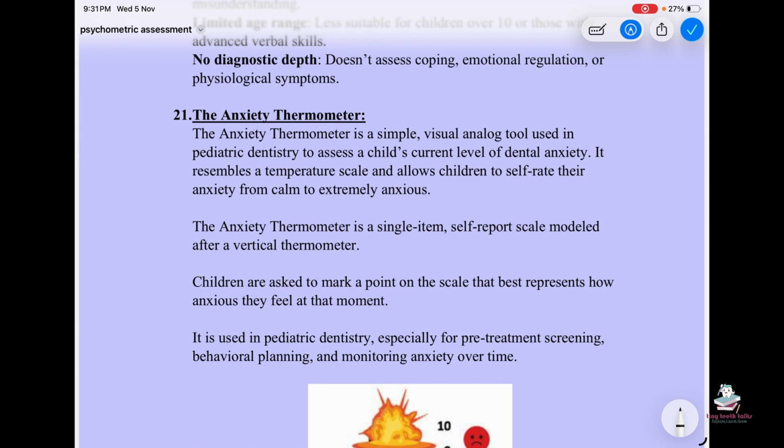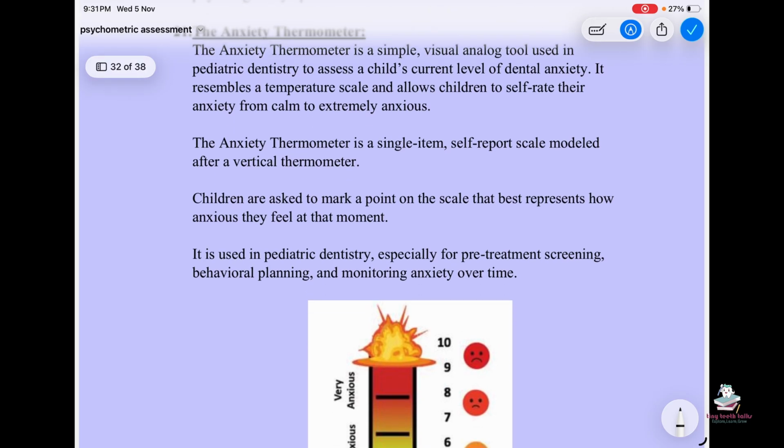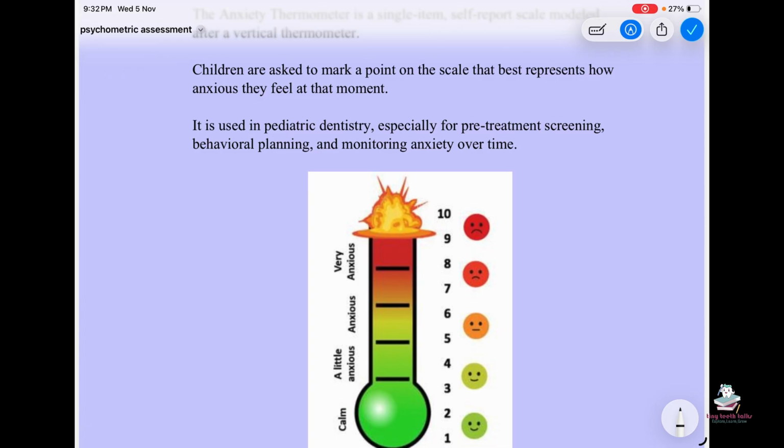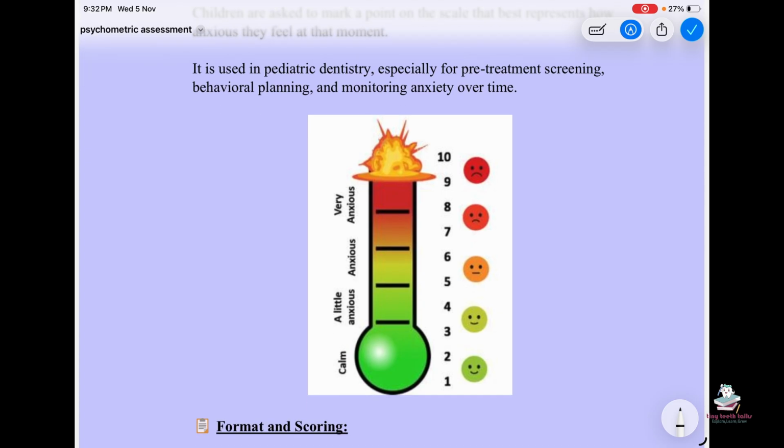Then the anxiety thermometer. The anxiety thermometer is a simple visual analog tool used in pediatric dentistry to assess a child's current level of dental anxiety. It resembles a temperature scale and allows children to self-rate their anxiety from calm to extremely anxious. The anxiety thermometer is a single-item self-reported scale modeled after a vertical thermometer. Children are asked to mark a point on the scale that best represents how anxious they feel at that moment. It is used in pediatric dentistry especially for pre-treatment screening, behavioral planning, and monitoring anxiety over time.